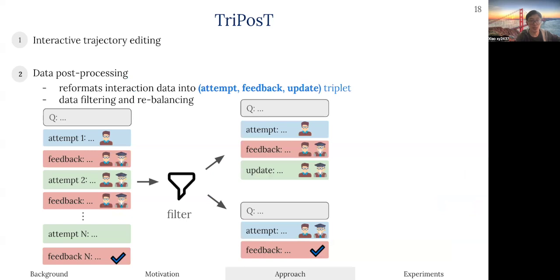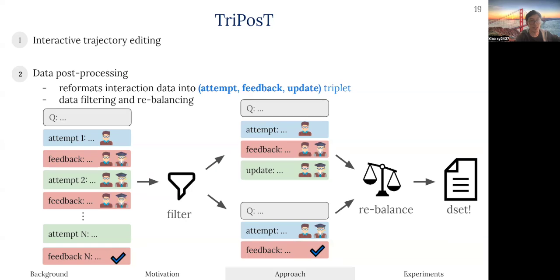In general, the above loop can be repeated many times, and we can perform that on every training question in the dataset. This results in a trajectory for each question, where the data involves the teacher incrementally changing the student's attempt. We then filter out the trajectories that fail to reach the correct answer and reformat them into a uniform format of self-improvement triplets or directly correct pairs. Before directly piping into training, we also rebalance the dataset as it's naturally biased towards self-improvement triplets. This results in a training dataset collected in an online fashion.